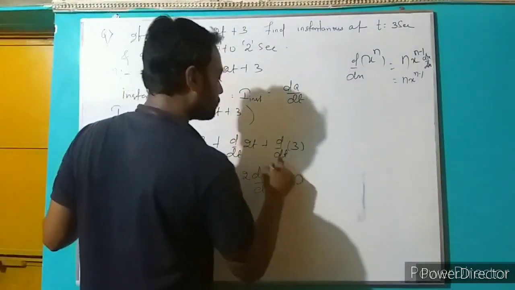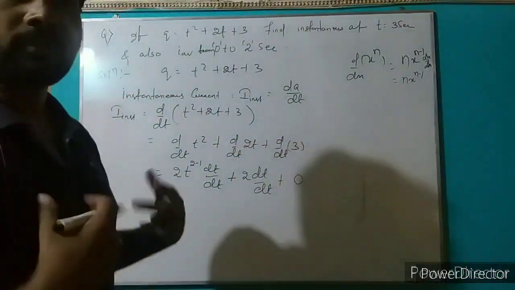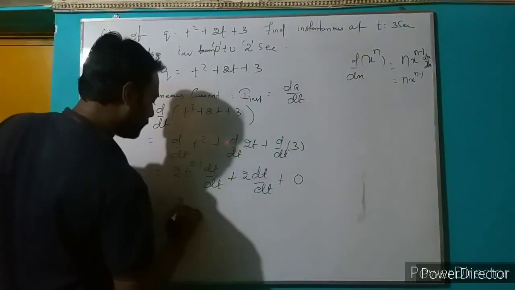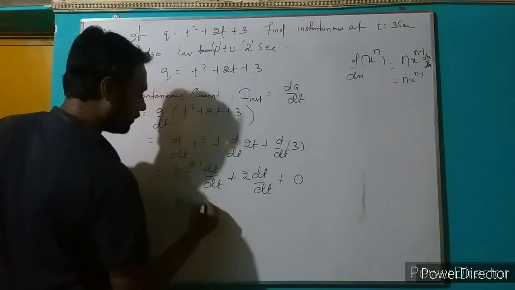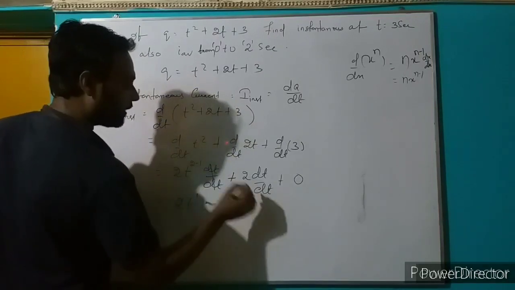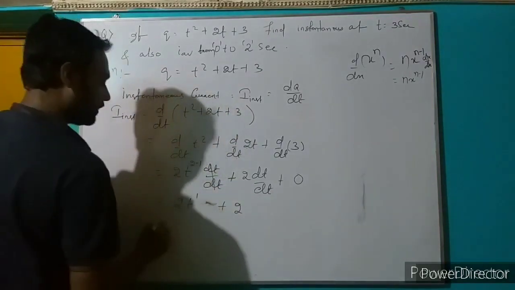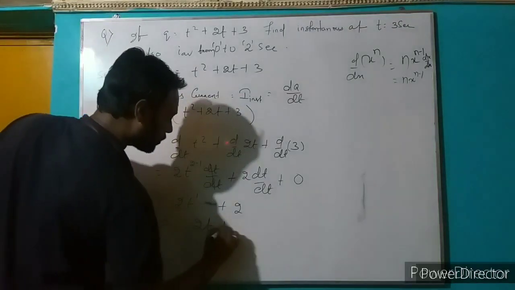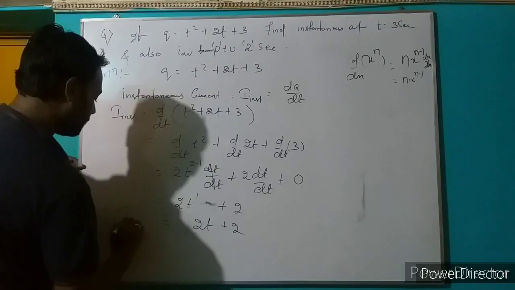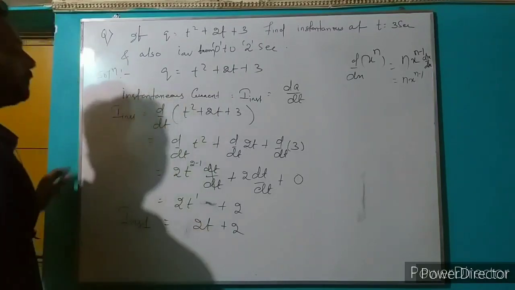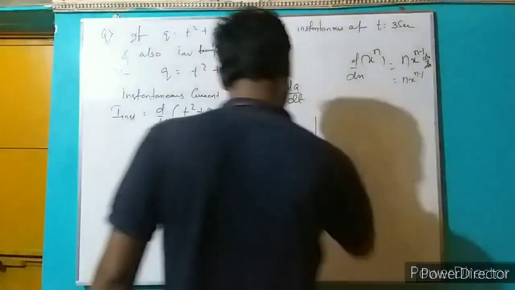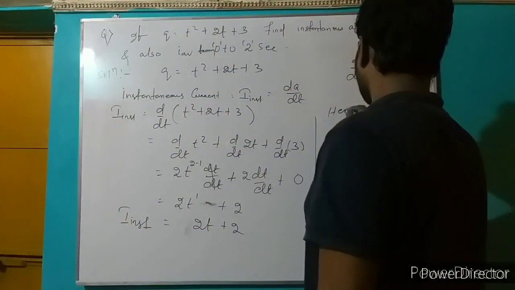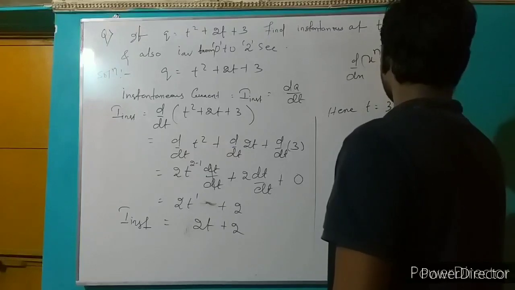If we differentiate a constant quantity with respect to any variable, its value is 0. So 2 into t to the power 1, dt by dt cancels, leaving 2t plus 2. So I instant equals 2t plus 2. Now we evaluate I instant at t equal to 3 seconds.